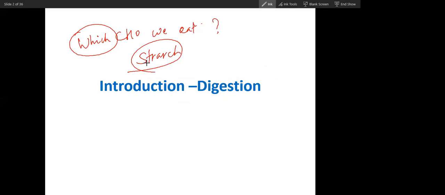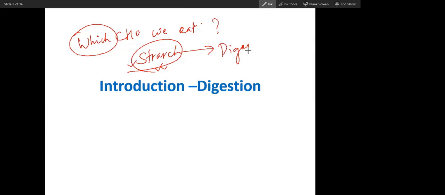Whatever carbohydrate we eat, it is in the form of starch generally. And in animal products, like liver, if somebody eats it, there will be glycogen, but it is not that rich. We cannot call animal food rich in carbohydrate. Plant food is rich in carbohydrate, and the major plant food carbohydrate is starch. So we will talk about the digestion of starch.